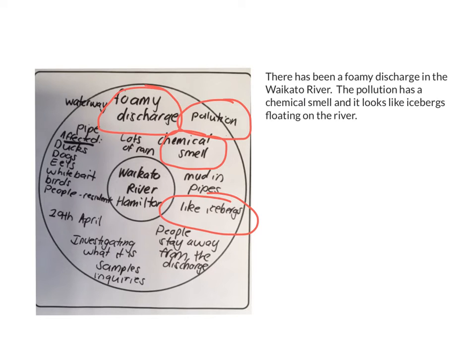Here's what I've written. There has been a foamy discharge in the Waikato River. The pollution has a chemical smell and it looks like icebergs floating on the river. I want you to stop your video now and go and write your first sentences about what happened. Once you've written them, stop and come back to the video again.